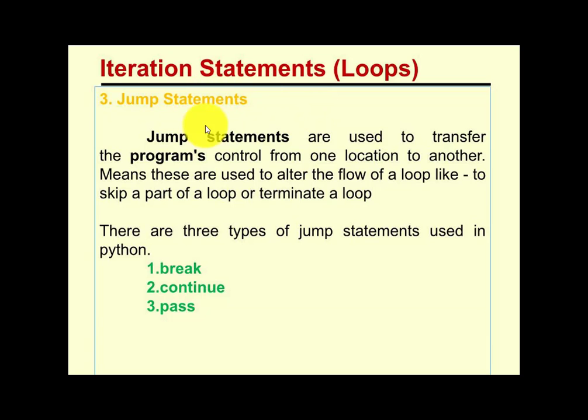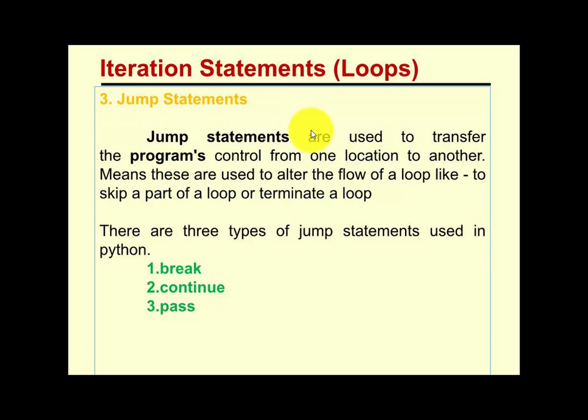In an iteration statement, our program is going to execute continuously as long as the condition is true. But if you want to skip part of your program unconditionally from the iteration statement, how can you do that? With the help of the jump statement, you can easily skip some statements from your program.